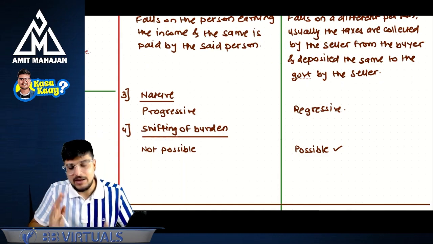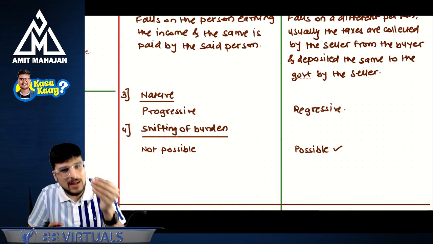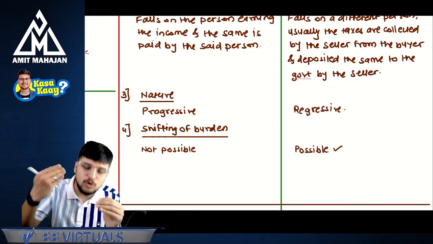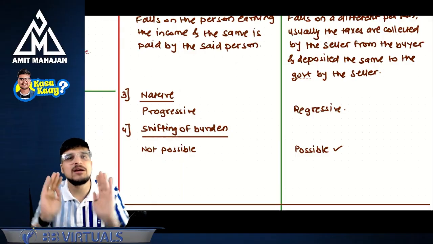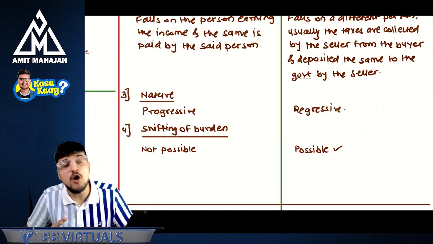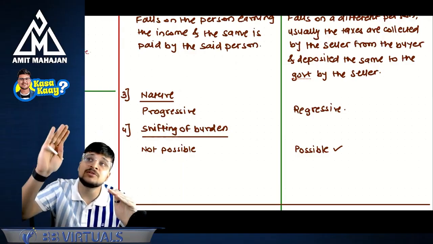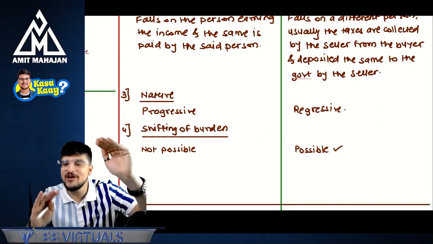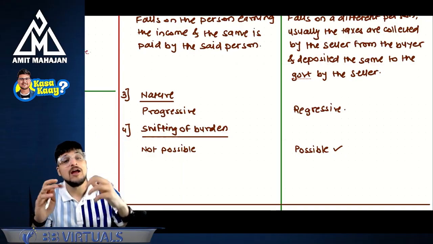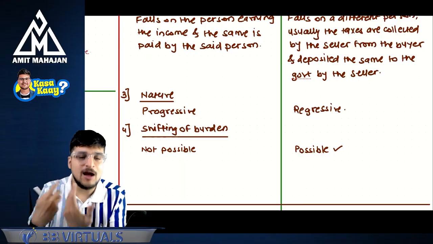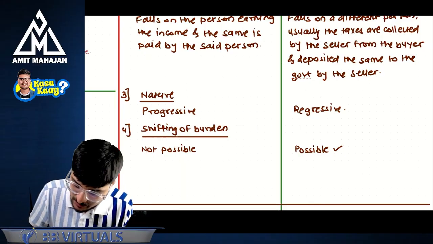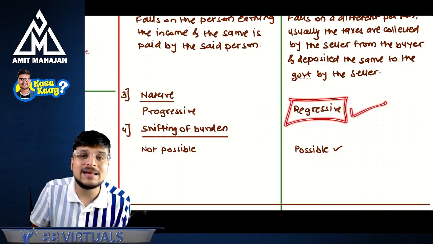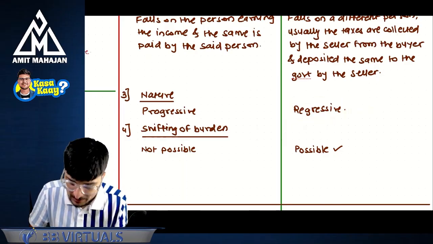So, for example, if Mukesh Ambani goes to buy a packet of bread, and if I go to buy a packet of bread, we are going to get charged the same rate of GST. Still, it does not matter how much Mukesh Ambani is earning and how much Amit Mahajan is earning. That does not matter to charge GST, and that's why GST is regressive. IDT is regressive.